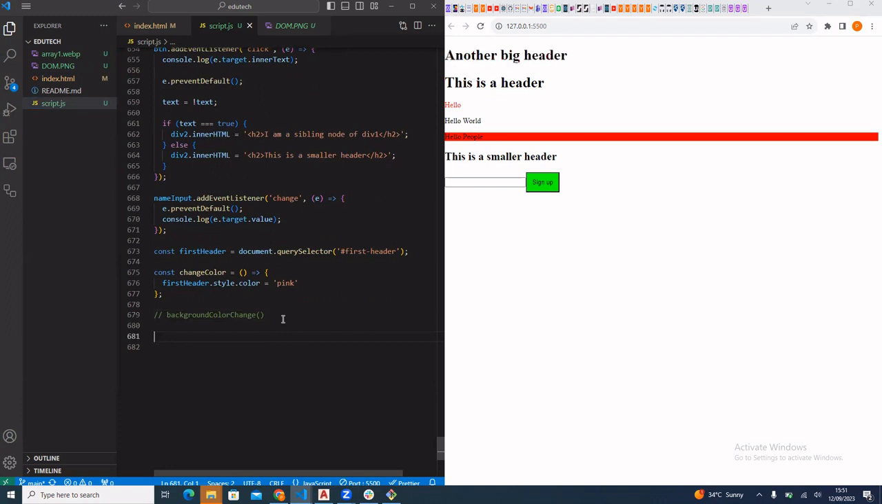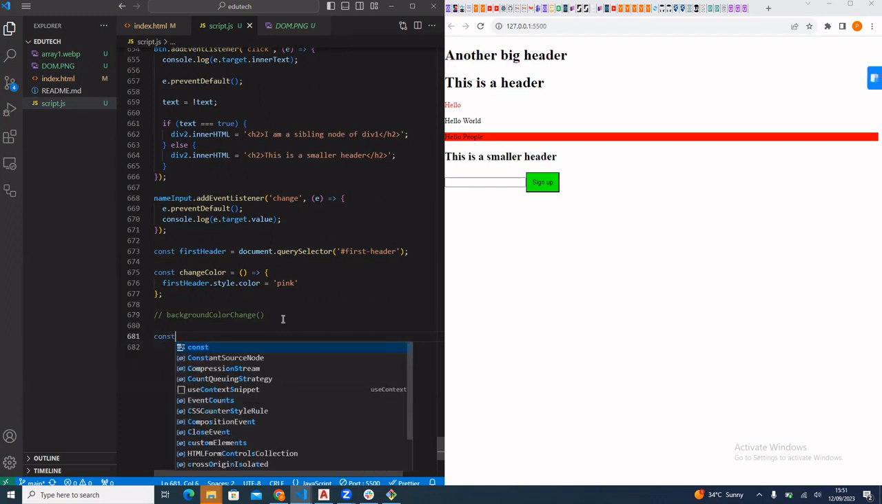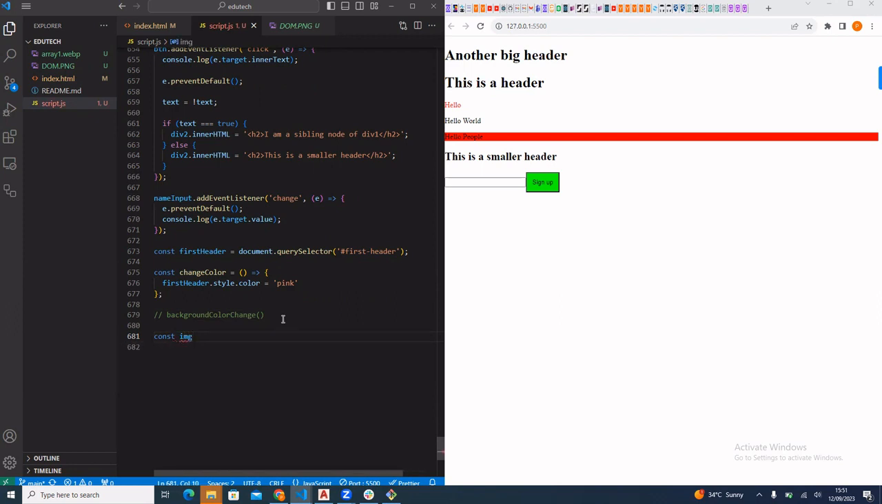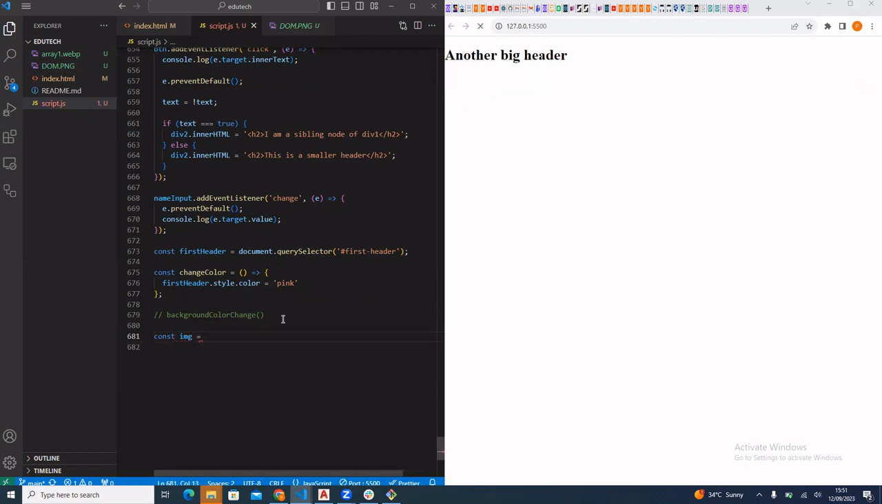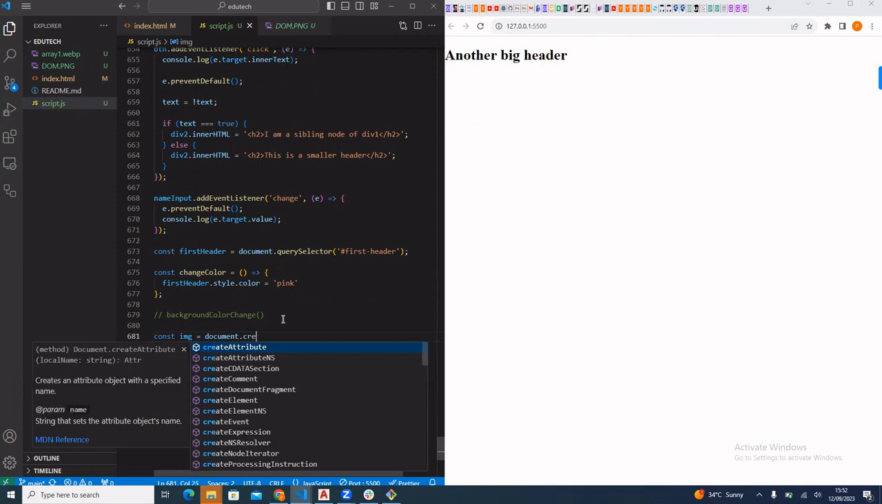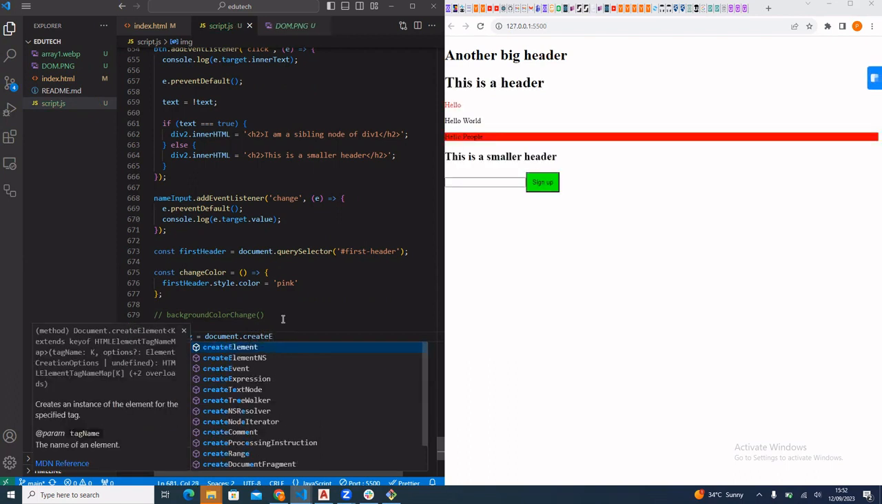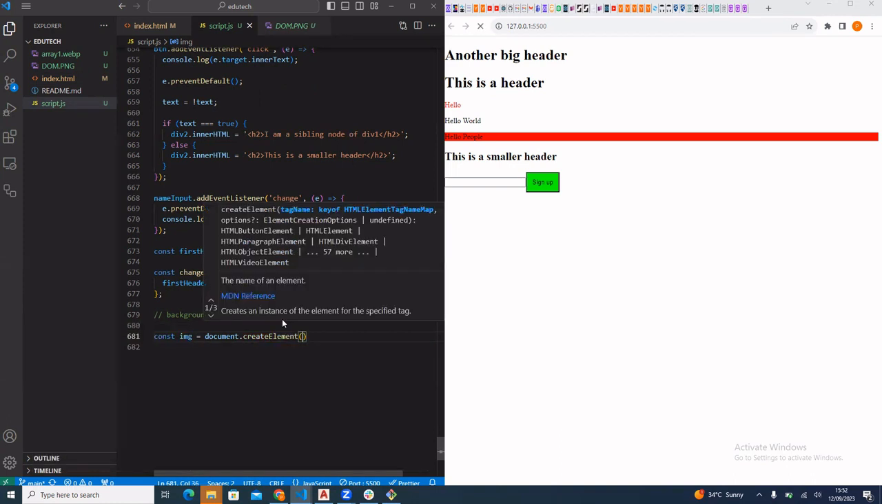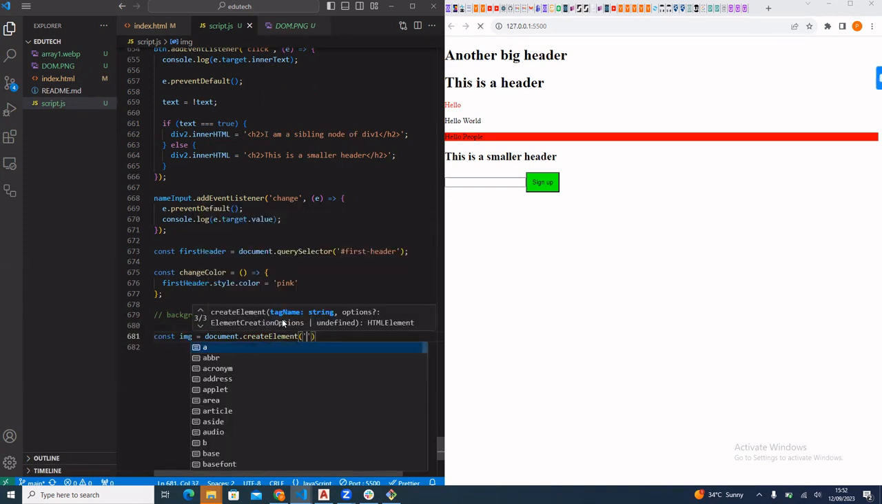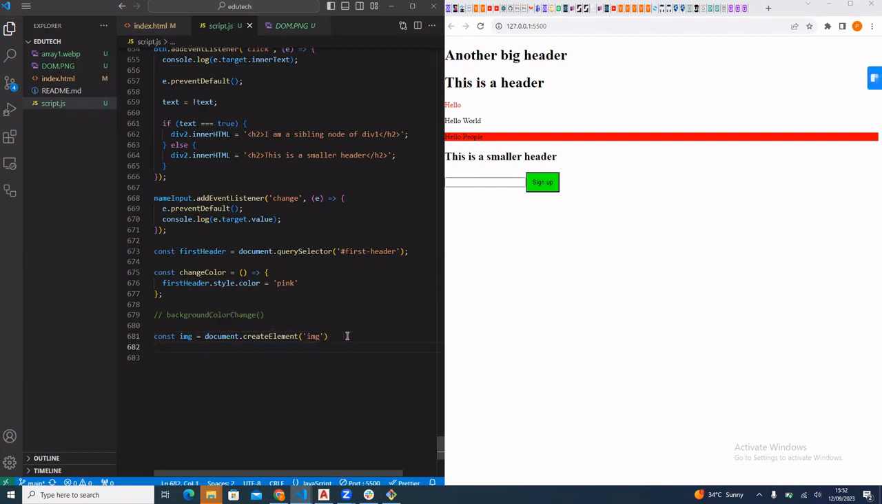Okay, so we can do const image equals document.createElement. Create element is a very powerful guy. Then we are creating an image element this time around, so say img. So we're creating these elements. But the challenge is, let me create it.